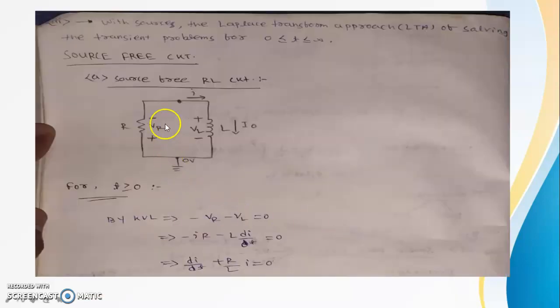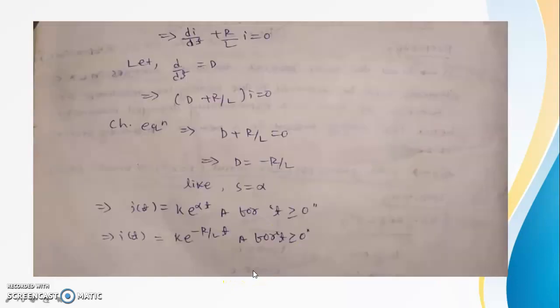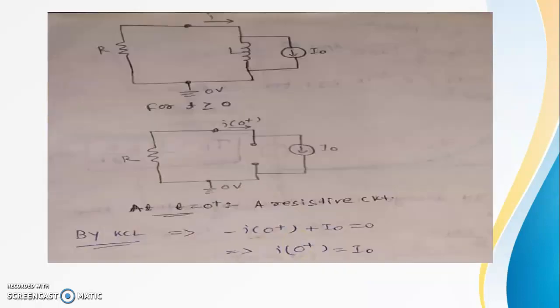Source free circuit means here this one is the resistor and this one is the inductor. We will apply KVL here: minus vR minus vL equals 0. Here we will put di/dt plus R/L times i equals 0. Similarly, we can derive di/dt plus R/L i equals 0, and we will find k, with i(t) equals k e to the minus R/L t amperes for t greater than 0.